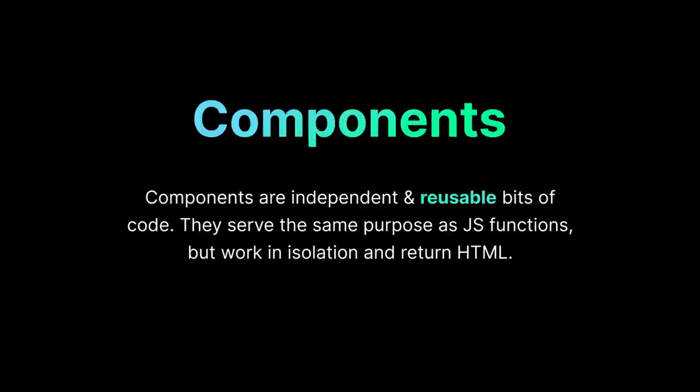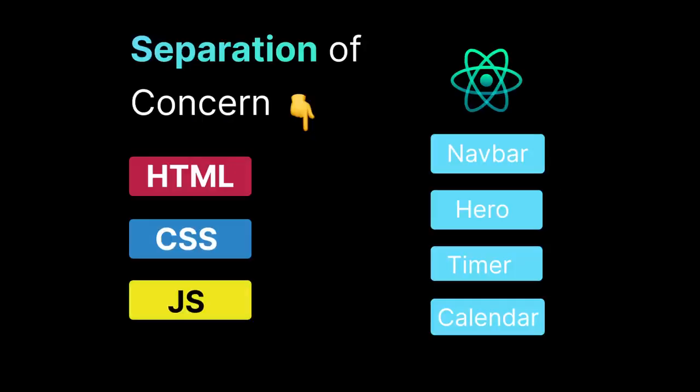So what is a component? Components are independent and reusable bits of code. They serve the same purpose as JavaScript functions, but work in isolation and return HTML, or JSX to be precise. So something which we are going to be discussing very soon. React.js allows us to make our website modular by using something called the separation of concern.